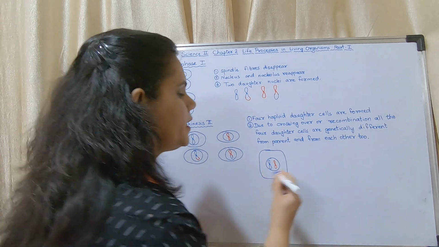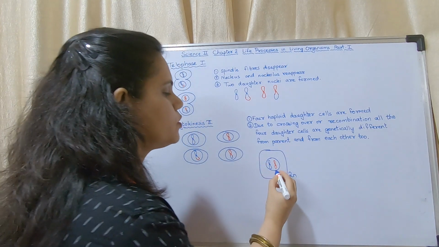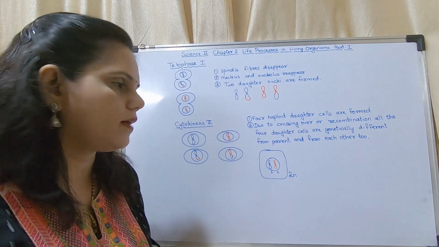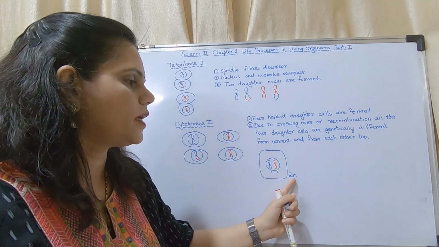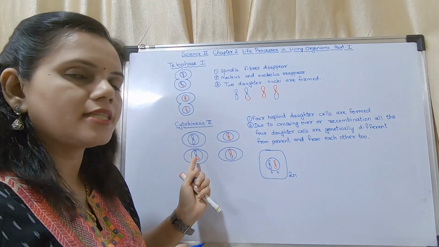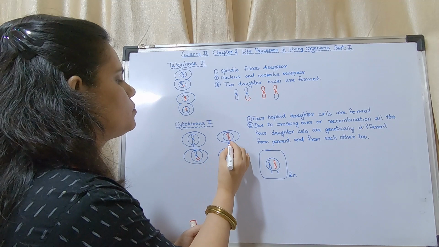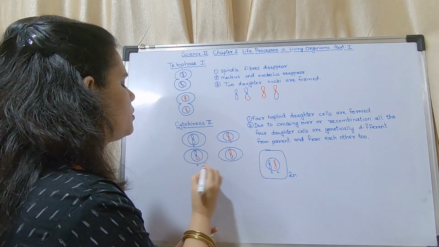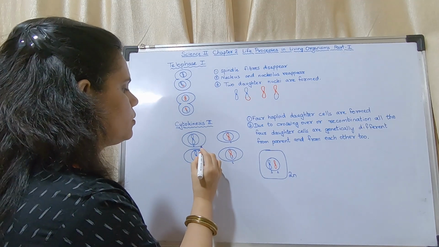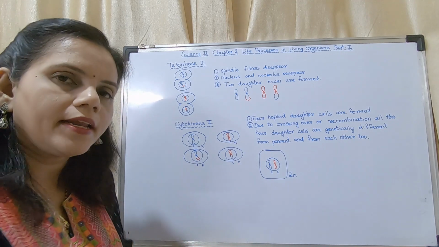This is said to be 2n. That means there are two chromosome number 1. This is also chromosome number 1. This is also chromosome number 1. It is having two chromosome number 1. That is, it is said to be 2n. Okay. In case of the daughter cells, it is having only chromosome number 1, chromosome number 1, chromosome number 1, chromosome number 1, but only one set. So it is said to be, these all will be n, n, n, n.